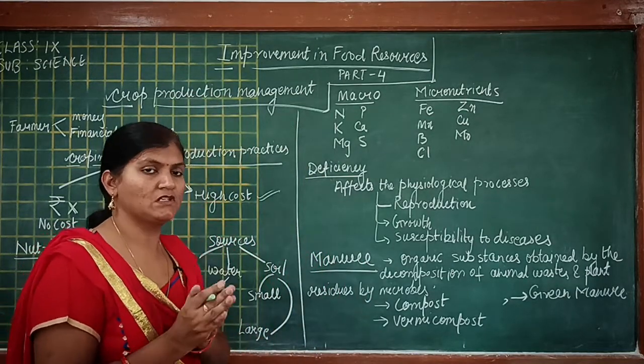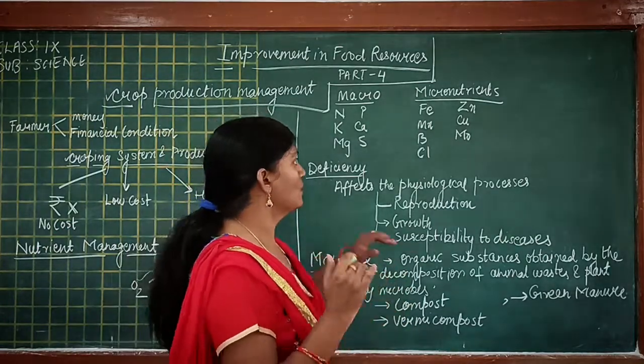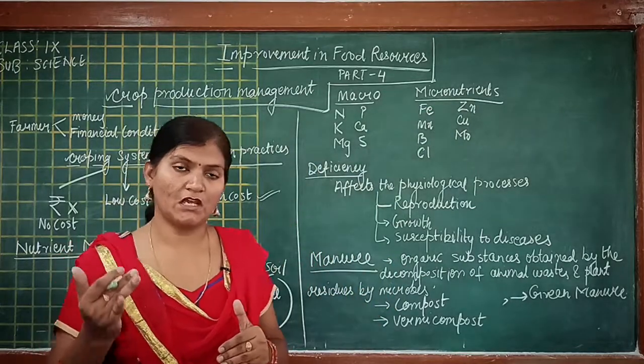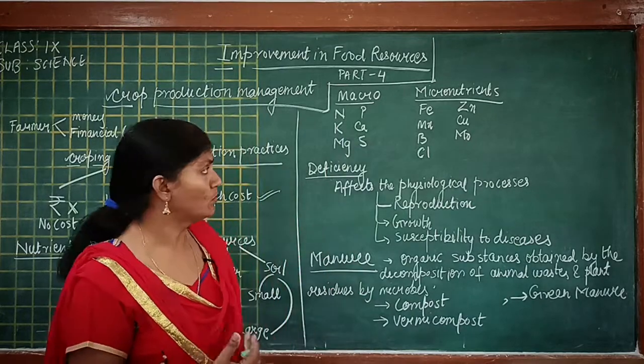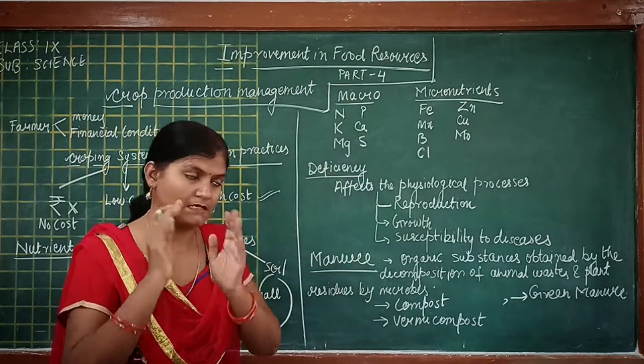The nutrients required in lesser quantity are known as micronutrients, and the nutrients required in higher quantity are known as macronutrients. Macro means more, micro means less.